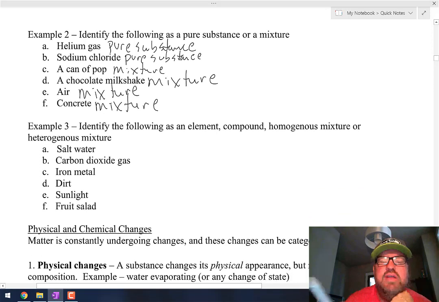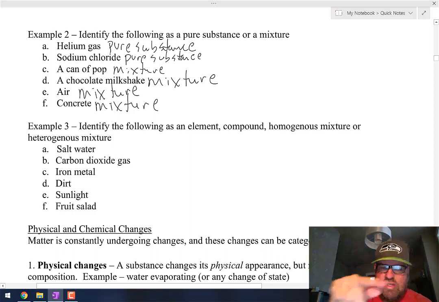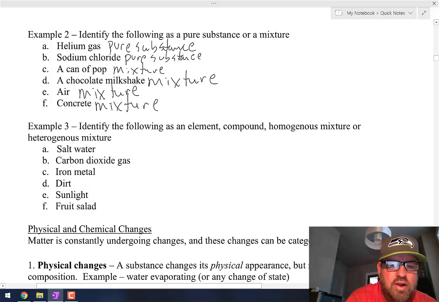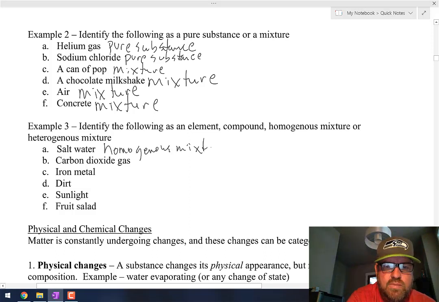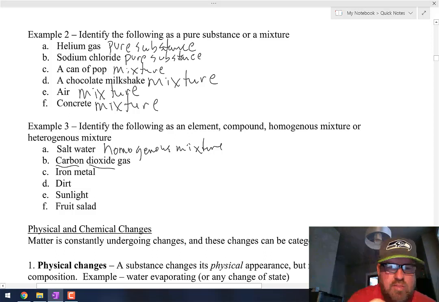Okay, example 3 says identify the following as an element, compound, homogeneous mixture, or heterogeneous mixture. So salt water. You've taken some salt, you've dissolved it in the water, you could boil the water off, okay? And again, that salt will mix itself evenly throughout the entire glass of water, so therefore that is a homogeneous mixture. Okay, carbon dioxide gas, carbon and oxygen are 2 different elements that are chemically combined together, so therefore that is a pure substance, that is a compound.